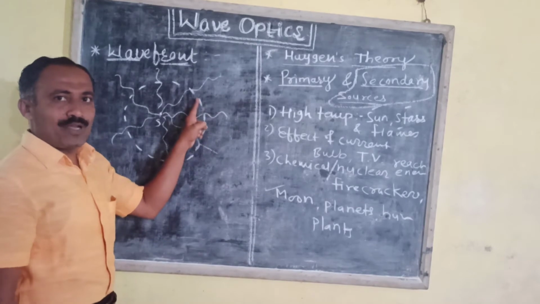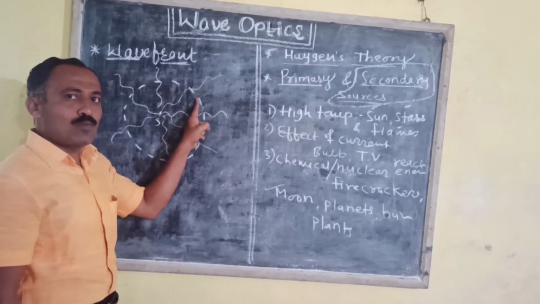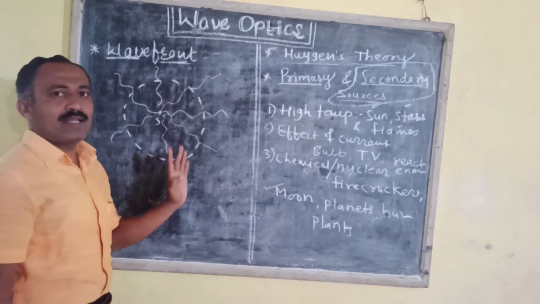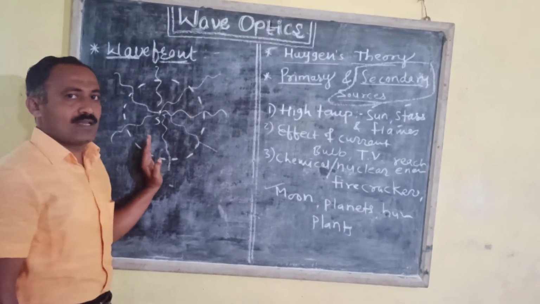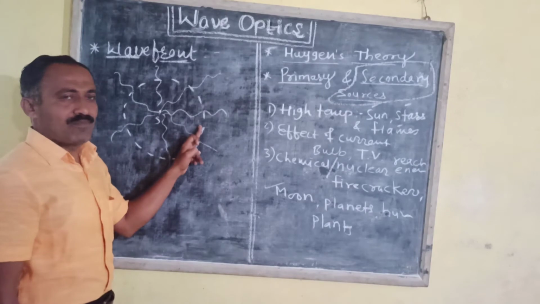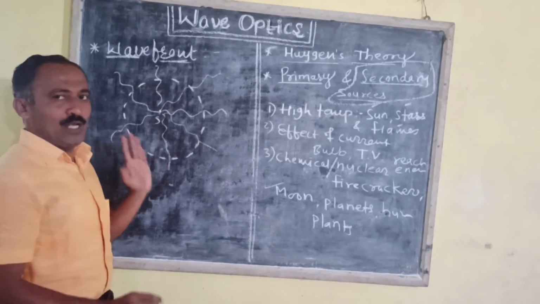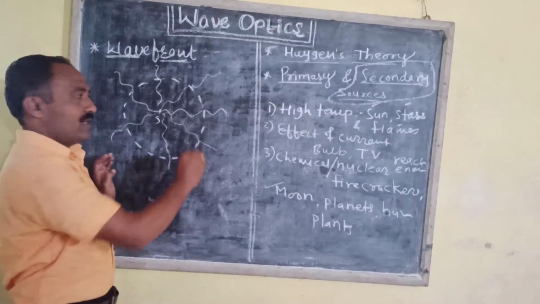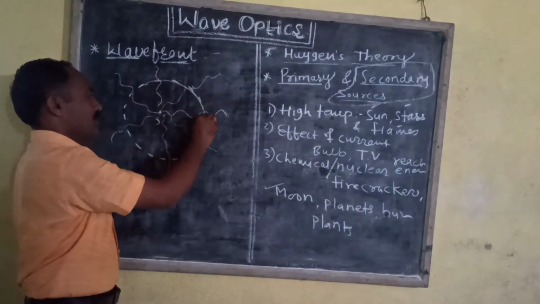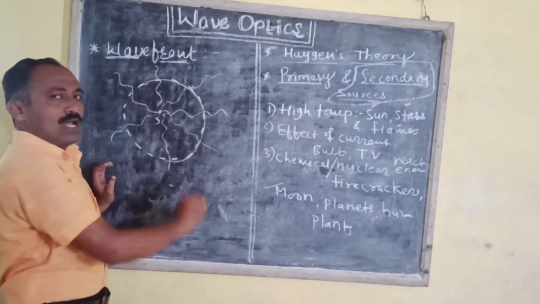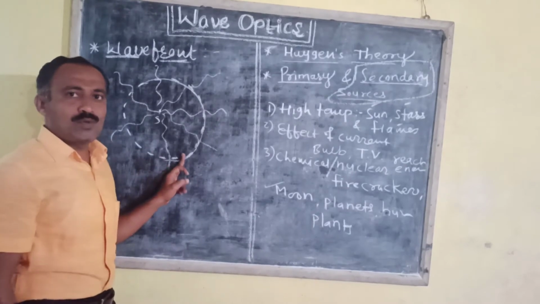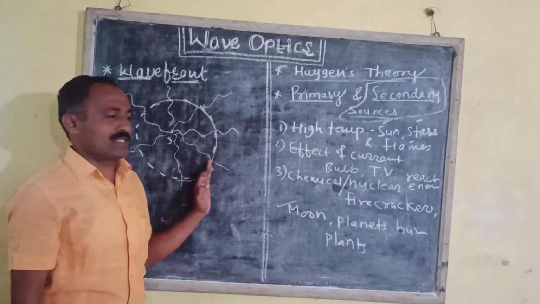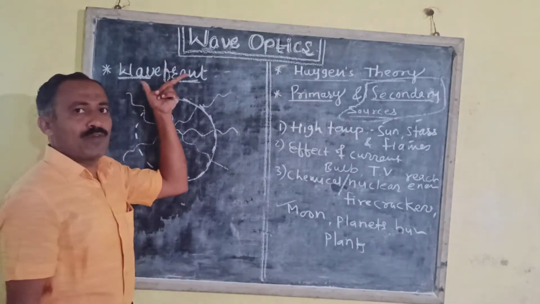That means these points are in the same state of motion, in the same phase at the same time. If we locate all these points we get a surface, formed by points which are in the same phase, which is known as the wavefront.